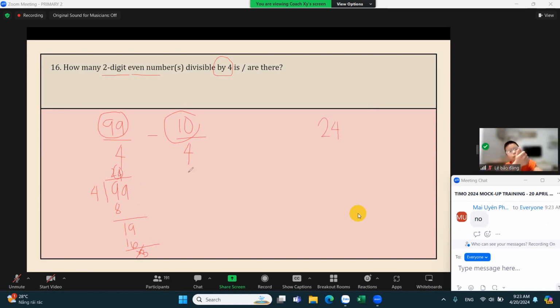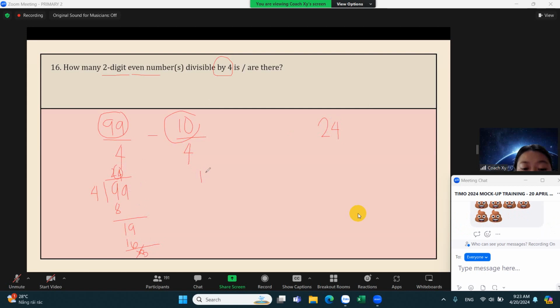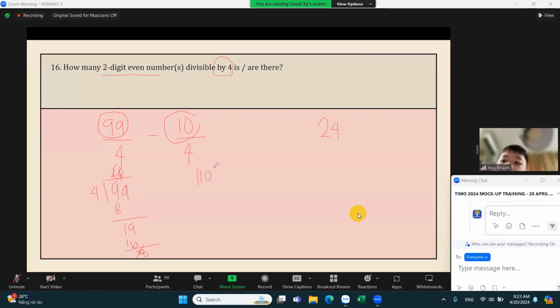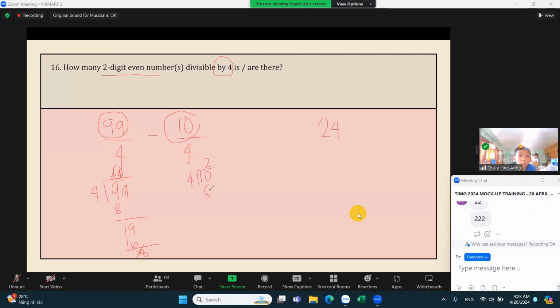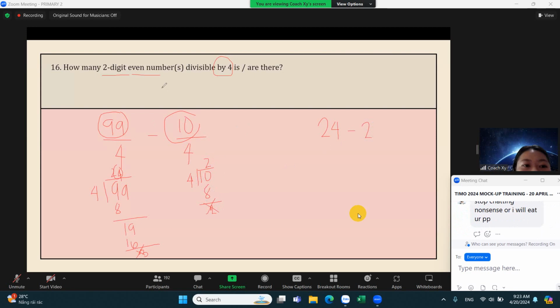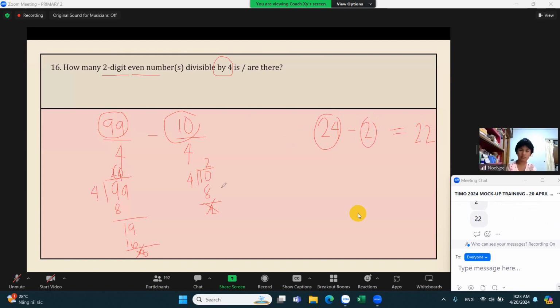For 10 divided by 4, it's just 2. 2 times 4 is 8, so we also have a remainder of 2, and we will not include that. So we have 24 and 2. To get the number of two-digit even numbers divisible by 4, we subtract 24 minus 2, and we get 22. So the correct answer here is 22.